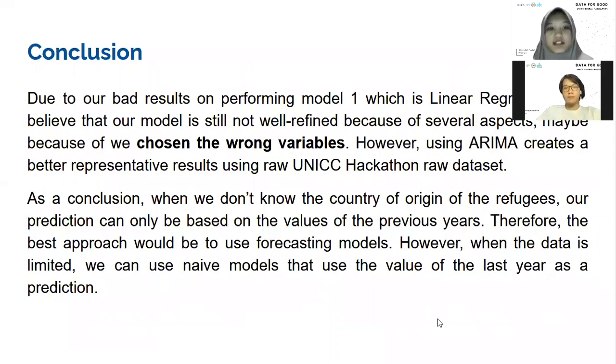Due to our bad results on model 1, which is linear regression, we believe that our model is still not well refined because of several aspects, maybe because we chose the wrong variables. However, using ARIMA creates a better representative result using the raw UNICC Hackathon dataset.